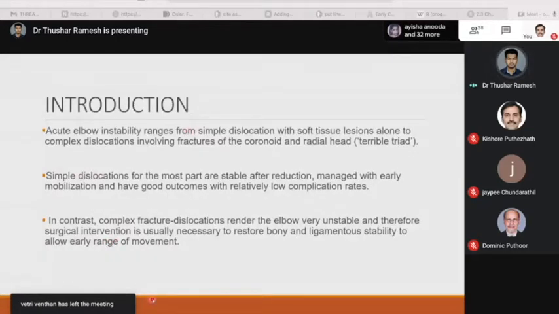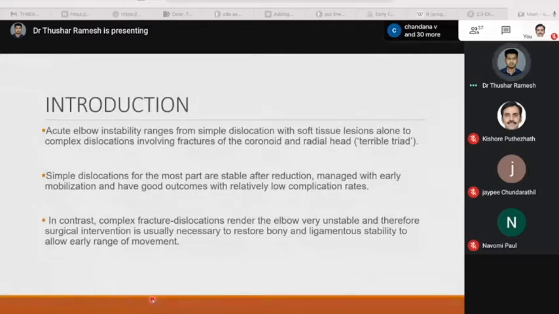Acute elbow instability ranges from simple dislocation with soft tissue lesions alone to complex dislocations involving fractures of the coronoid and radial head. Simple dislocations, for the most part, are stable after reduction, managed with early mobilization, and have good outcomes with relatively low complication rates. In contrast, complex fracture dislocations render the elbow very unstable, and therefore surgical intervention is usually necessary to restore the bony and ligamentous stability to allow early range of movement.